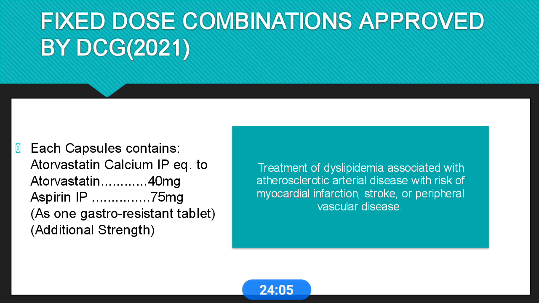Okay, then fixed dose combinations approved by the Drug Controller General in 2021. In 2021, lots of fixed dose combinations were approved by the DCGI. Here I am only showing two or three important ones. Atorvastatin and aspirin: this fixed dose combination was approved for the treatment of dyslipidemia associated with atherosclerotic arterial disease with the risk of MI, stroke, peripheral vascular disease.